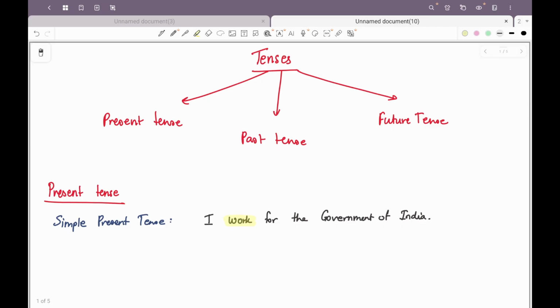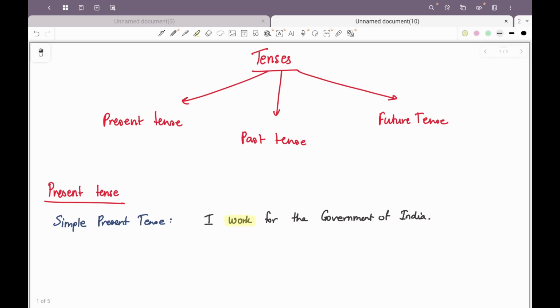It is used when we talk about general truths. For example, the sun rises in the east. It is used when talking about habitual actions. For example, every Sunday I go to play hockey. It's a habitual action, it's happening every Sunday. It is used to talk about rituals and customs. For example, the entire village celebrates the river festival every year. So this is a custom, something that is happening over a period of time.